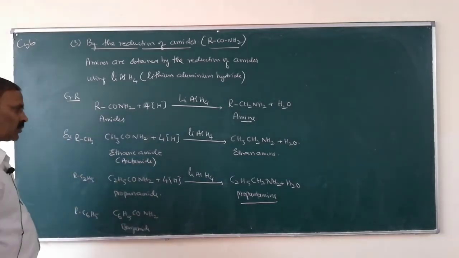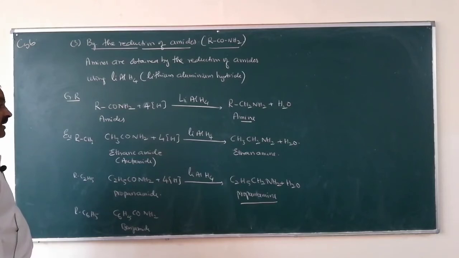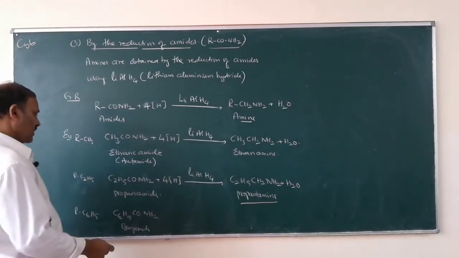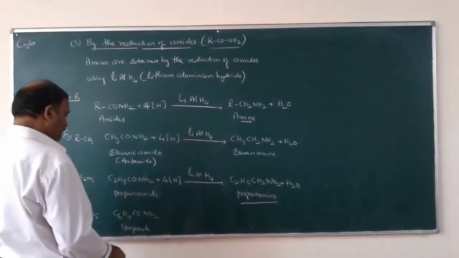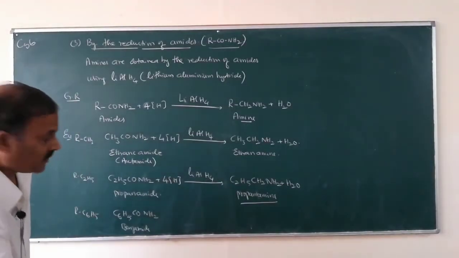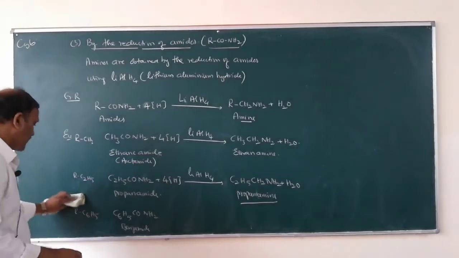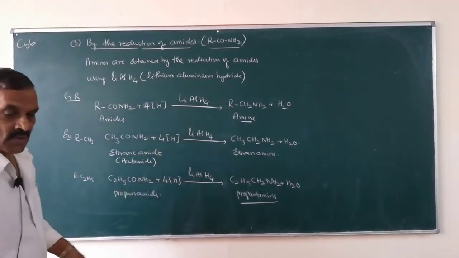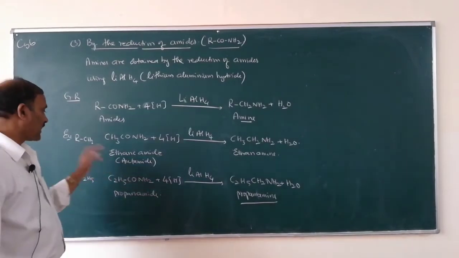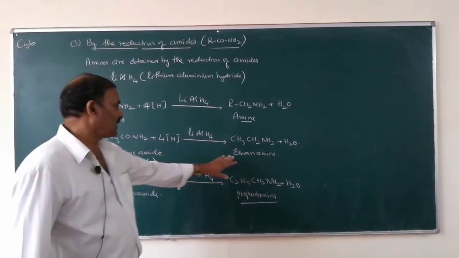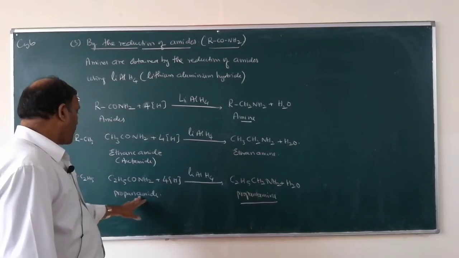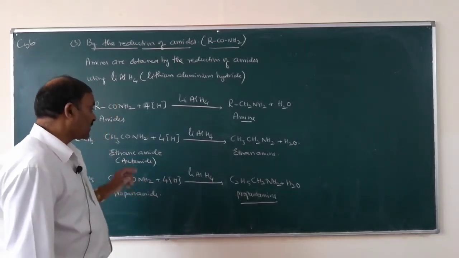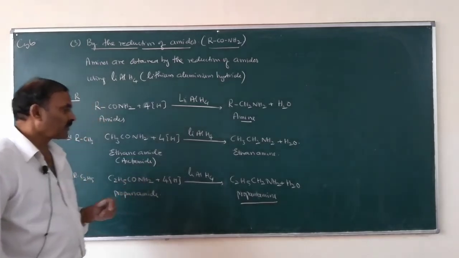Benzamide is converted into benzylamine. That one is not necessary for you. You just observe that ethanamide gives ethanamine, propanamide gives propanamine. So this is the third method of preparation of amines.